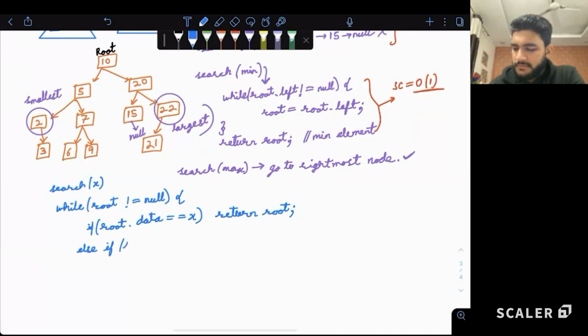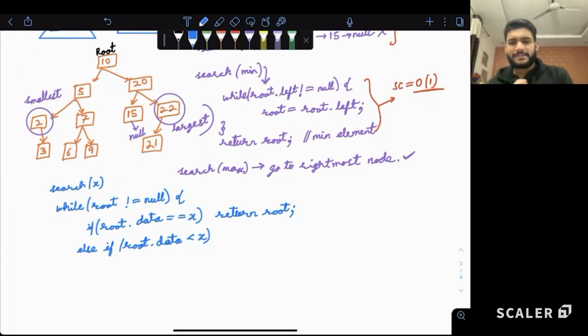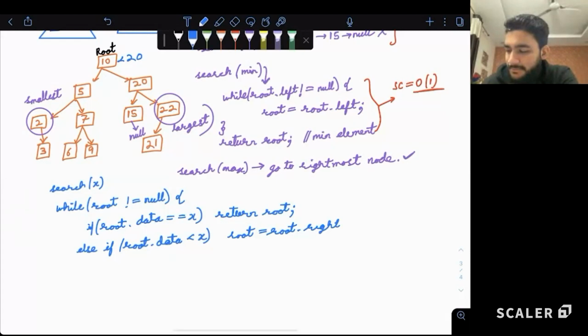Else if root.data is less than x, then what to do, guys? If the data is less than x, root is smaller, x is bigger. If root is smaller, suppose we are searching for 20, we have to go right. So root is equal to root dot right, because currently we want to find a bigger value.